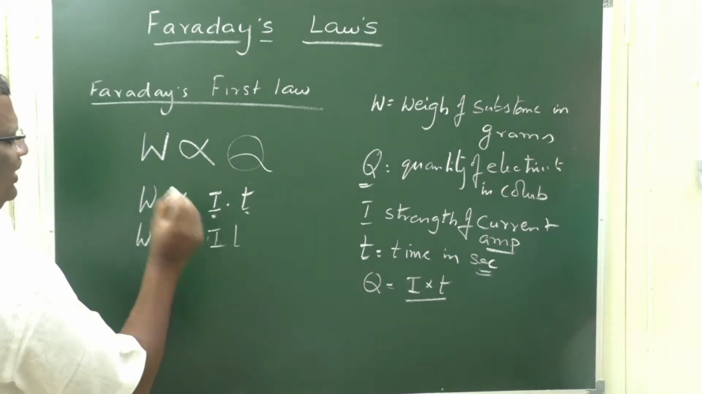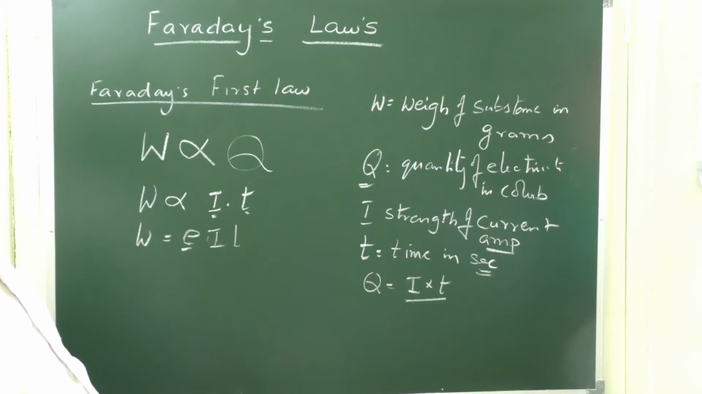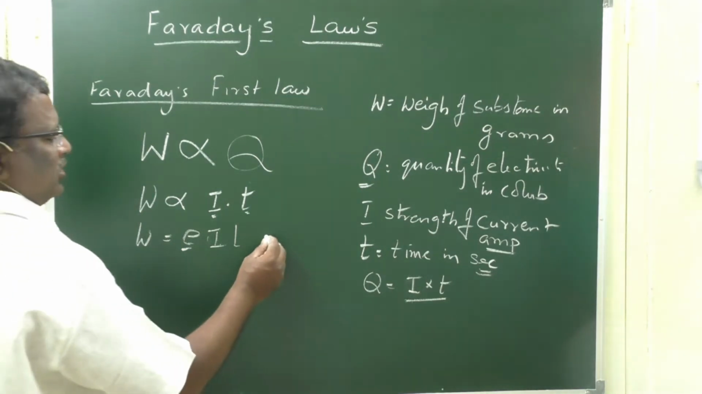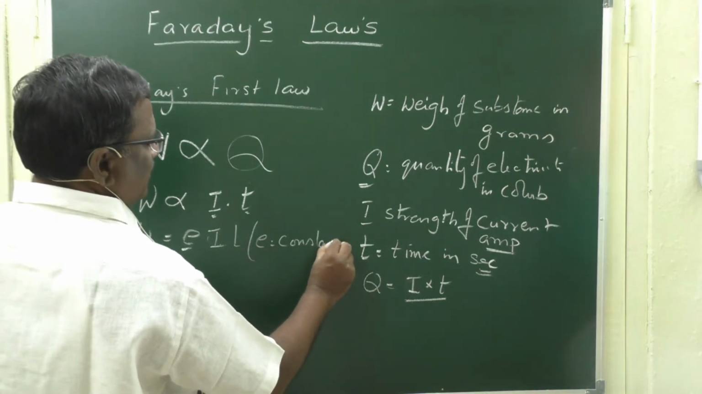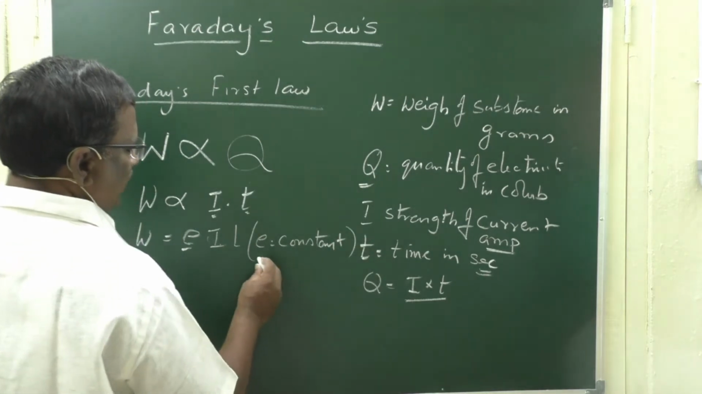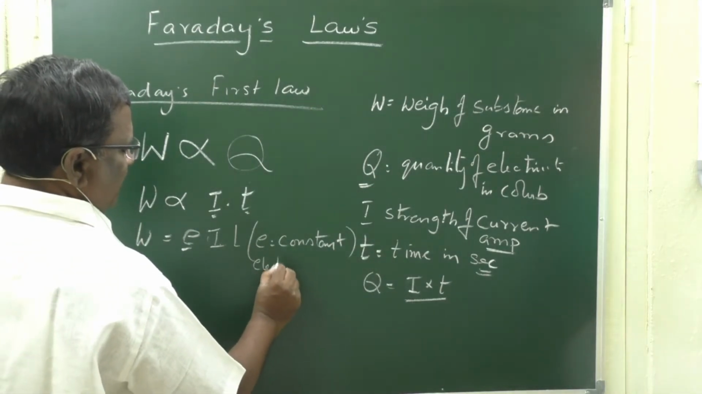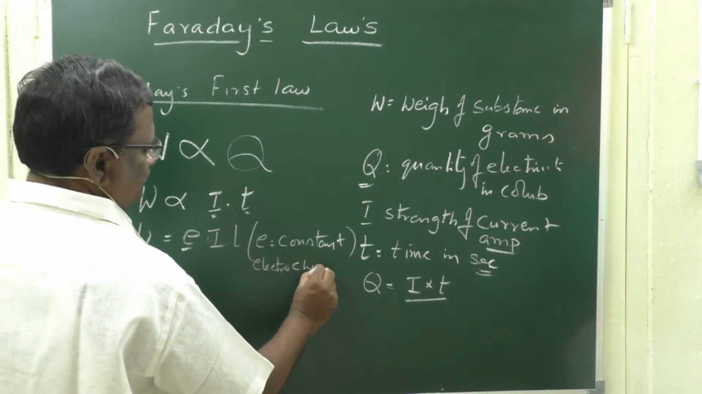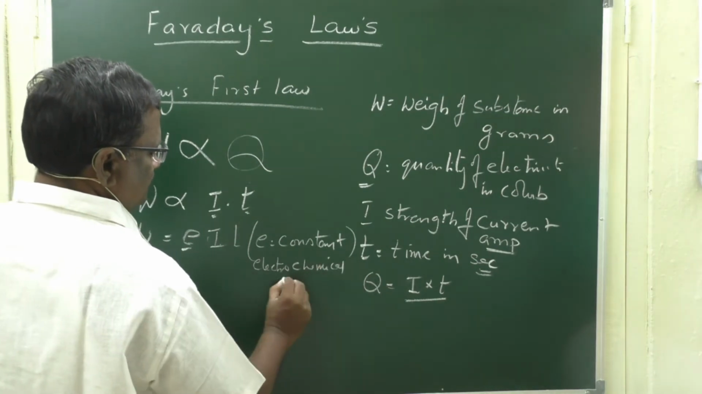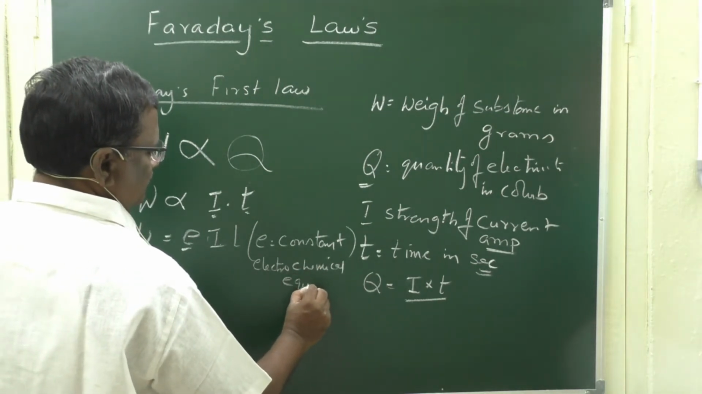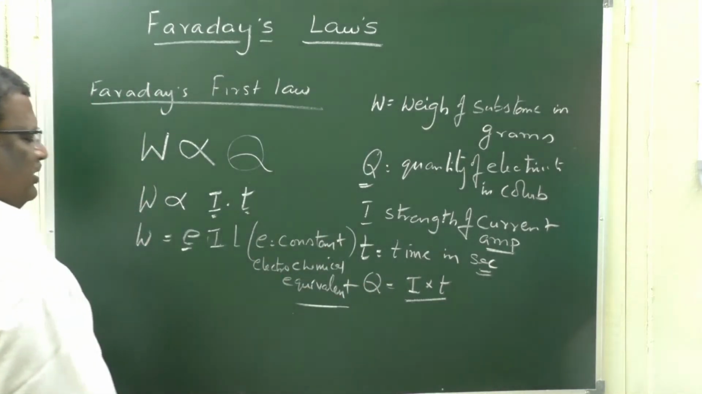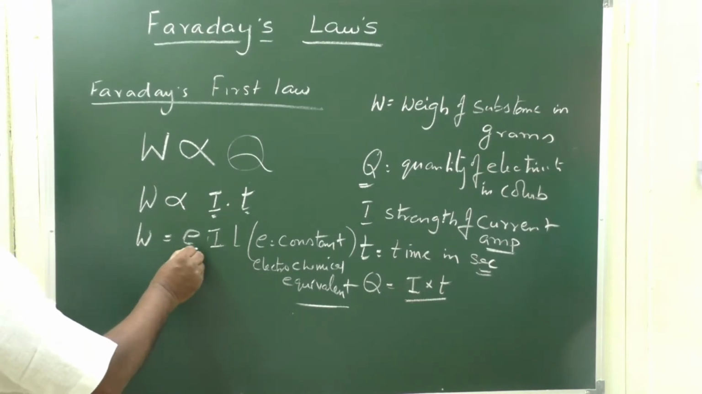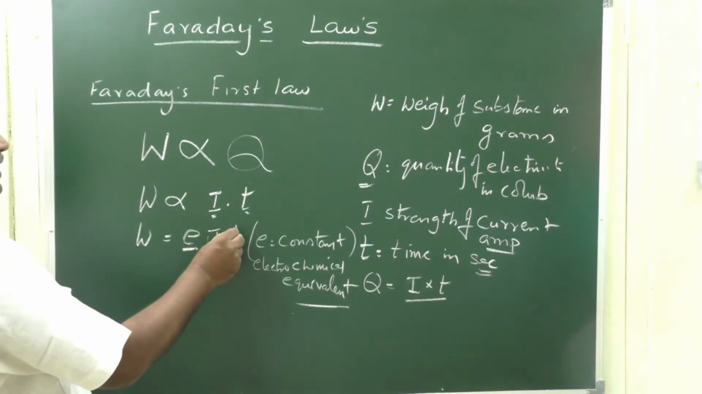This small e is a constant. It is called the electrochemical equivalent. The small e is a constant, called the electrochemical equivalent.